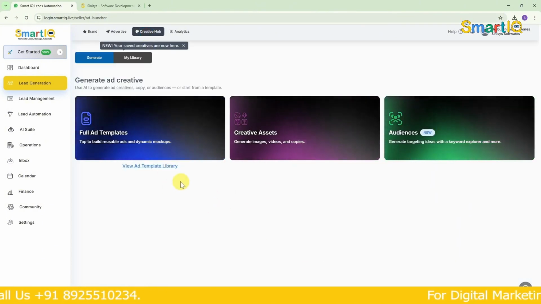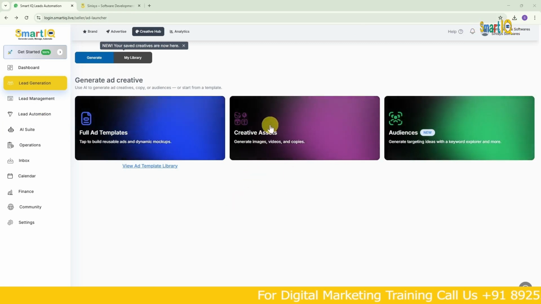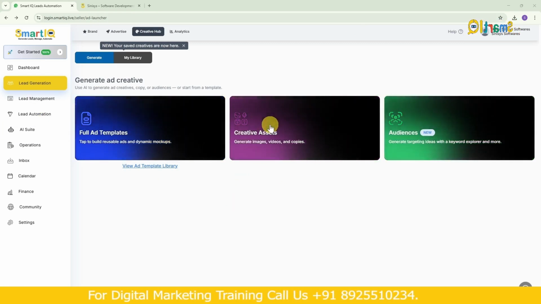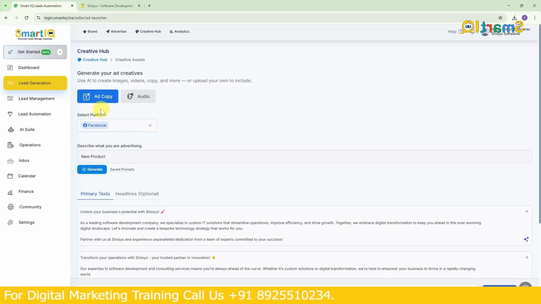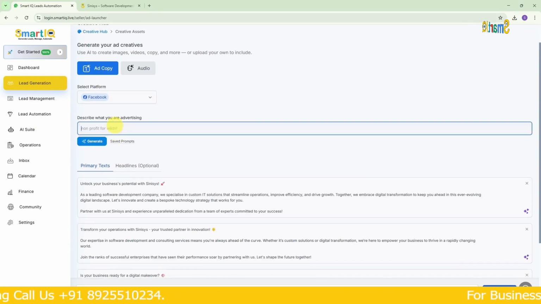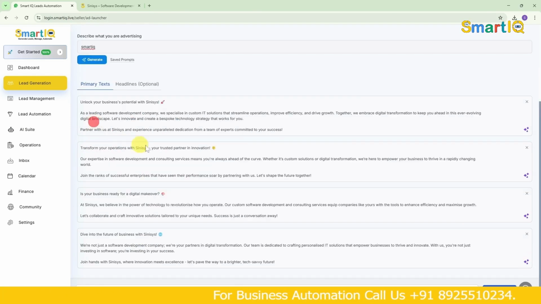Now, next, does this have creative assets? In this, the images and videos needed for the ad can all be created here itself. So I've chosen the platform and for the product I'm entering Smart IQ. For the primary text, we have added this much primary text now. The headline is optional, so for the name I've given Smart IQ.